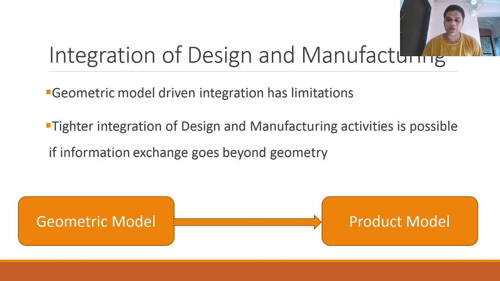So our geometric model should not only store geometry information, material information, and surface finish information, but it should also store some other information. If it's an assembly, then it should also store the mating relationships. It should also store the environments in which it is going to be operated. If all that information gets associated with the geometric model, then it enriches the geometric model and decreases the chances of errors that might happen at later times.